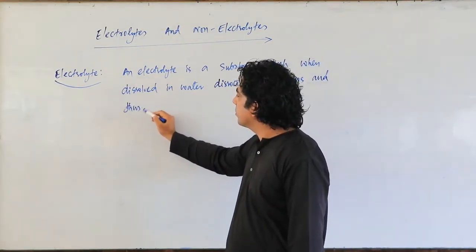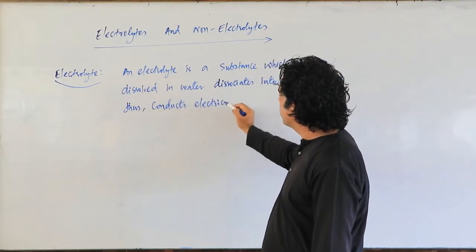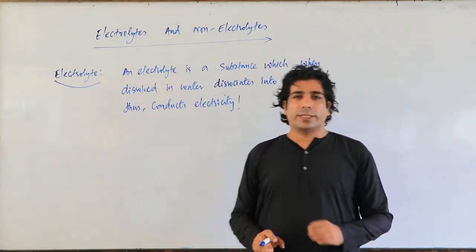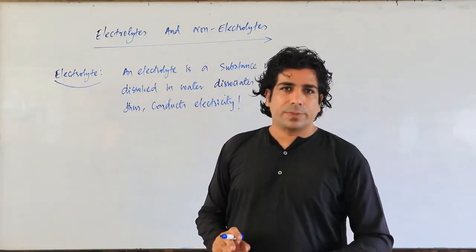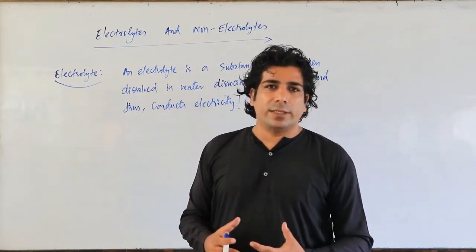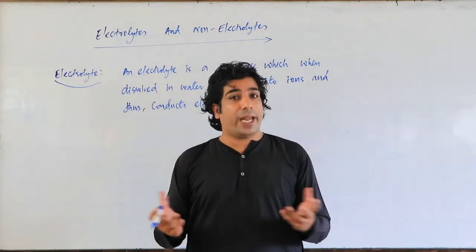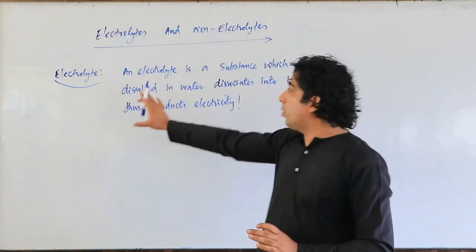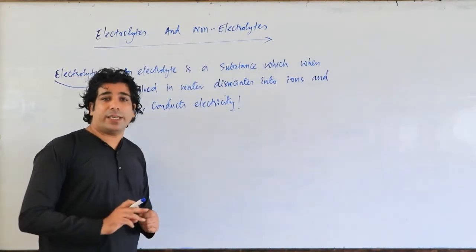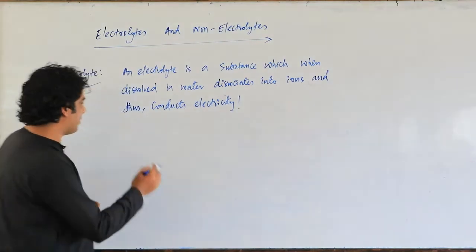thus conducts electricity. So dear friends, you take a substance, you dissolve it in water, it will give you the ions, and because of those ions there will be electrical conductivity through the solution. Which solution? Aqueous solution. So this is about electrolyte. And electrolyte can be further classified into two types: strong electrolyte and weak electrolyte, my dear friends.